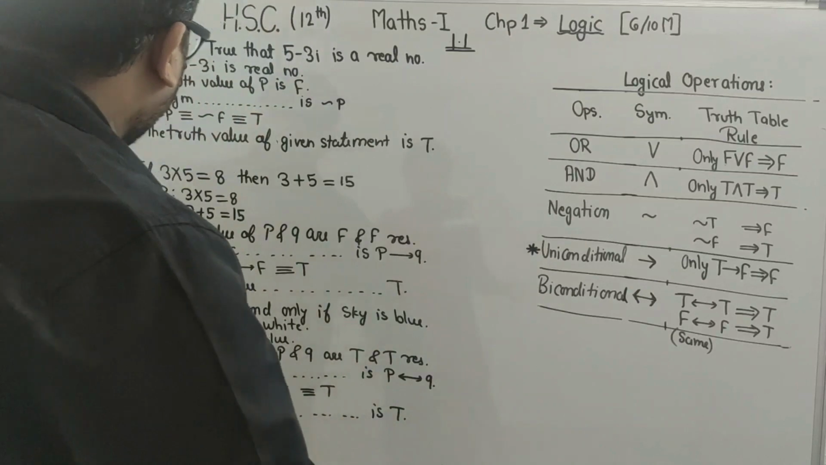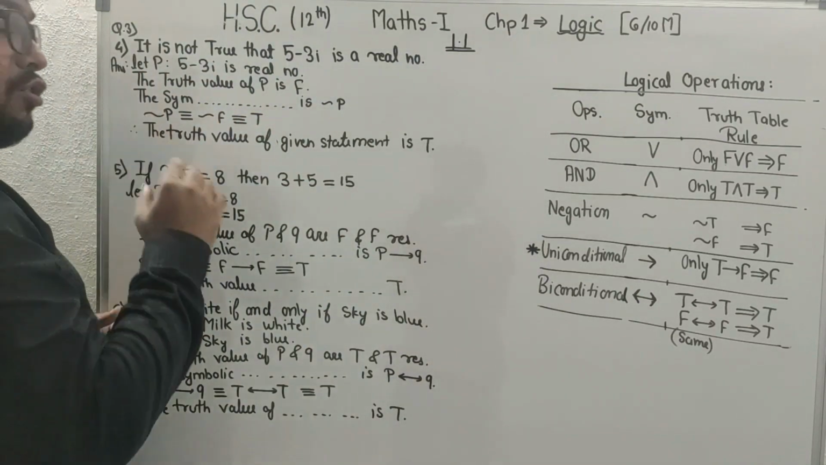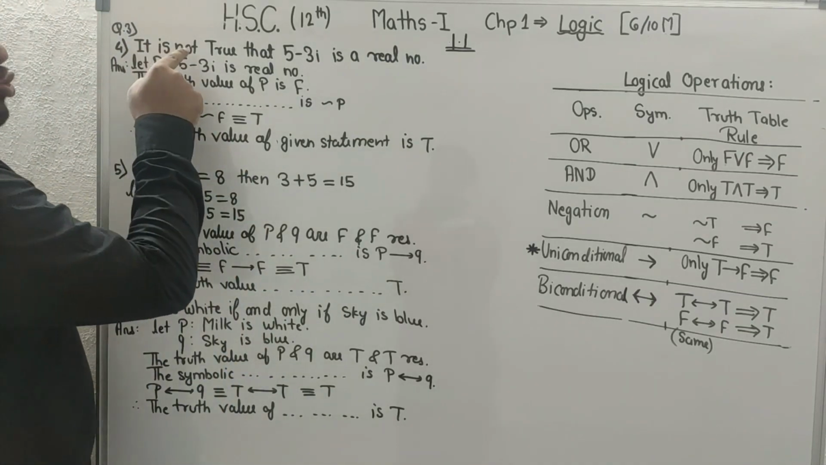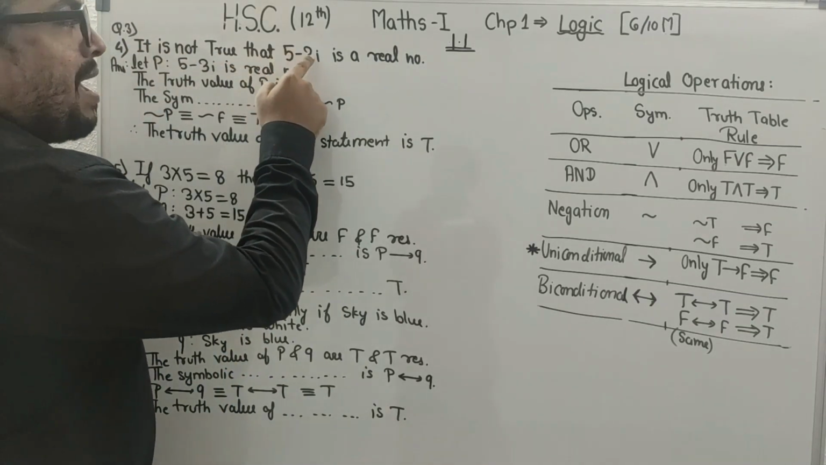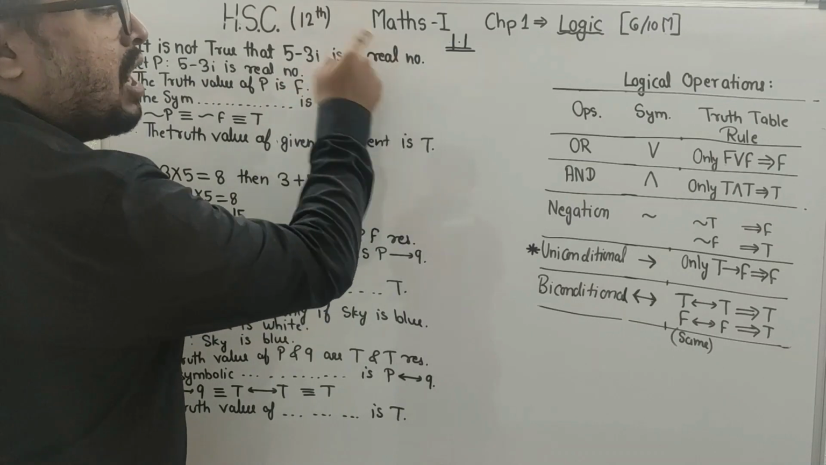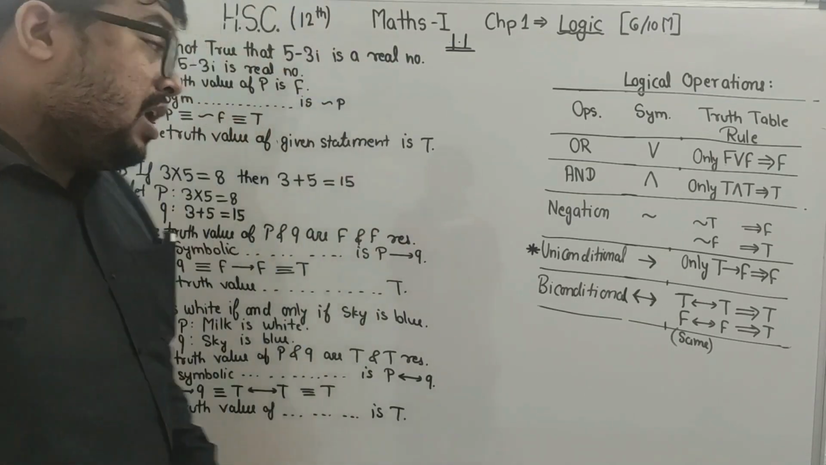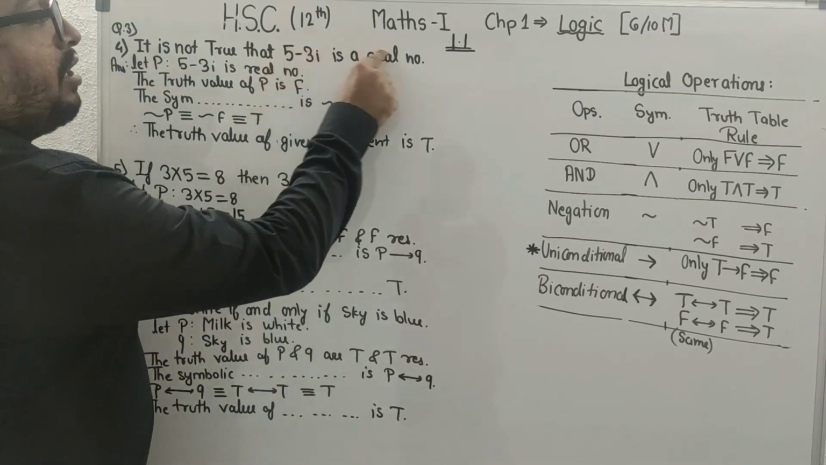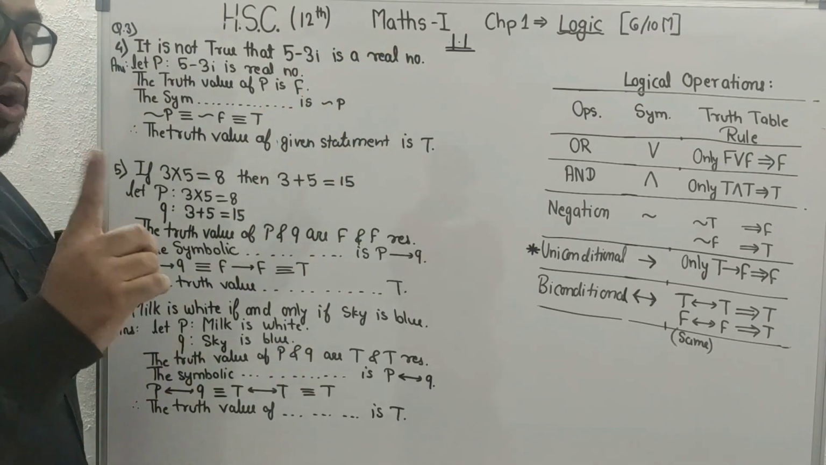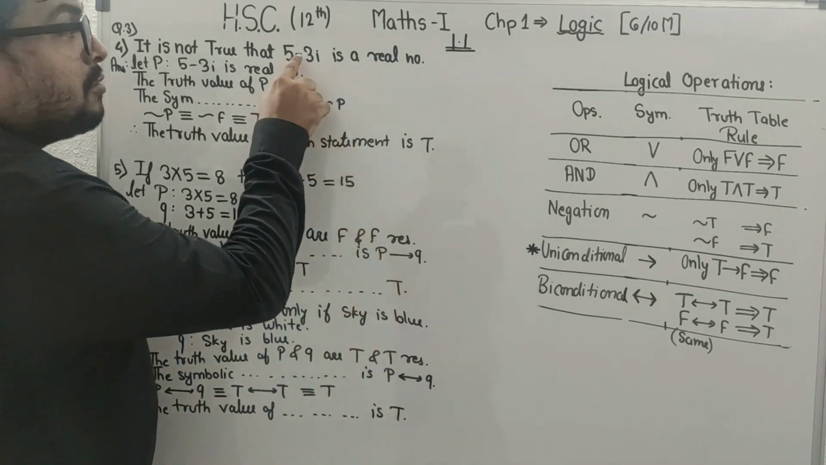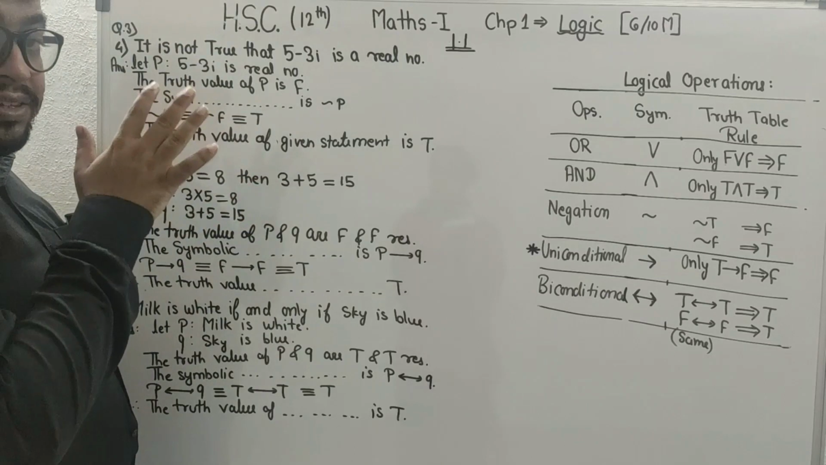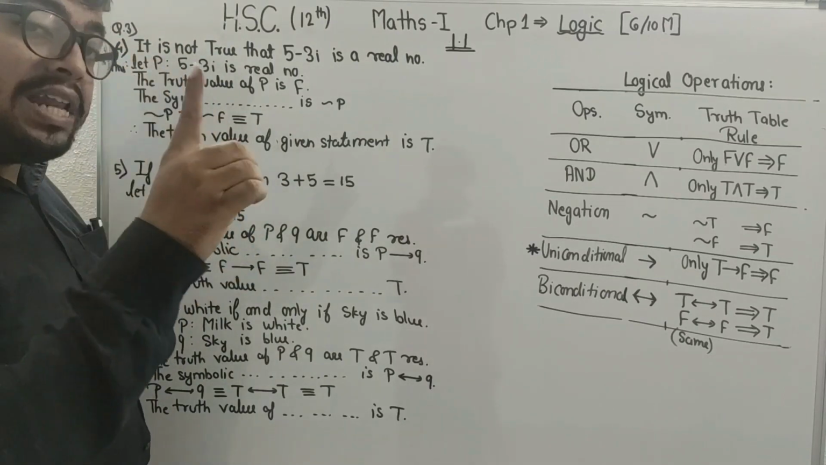So students, this is your question number 4. It is very different from the other questions. It is not true that 5 minus 3i is a real number. Many students consider it as a first statement and a second statement, but it is wrong, student. Here only this part is a statement. So this is the question in which you have only one statement.